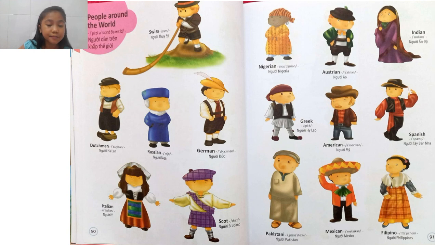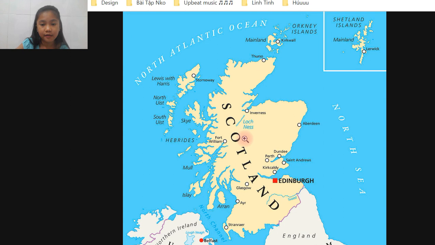Scot people have their own culture and custom. Any people around the world have their own culture and custom. Any country has its own culture and customs. Here is Scotland on the map.